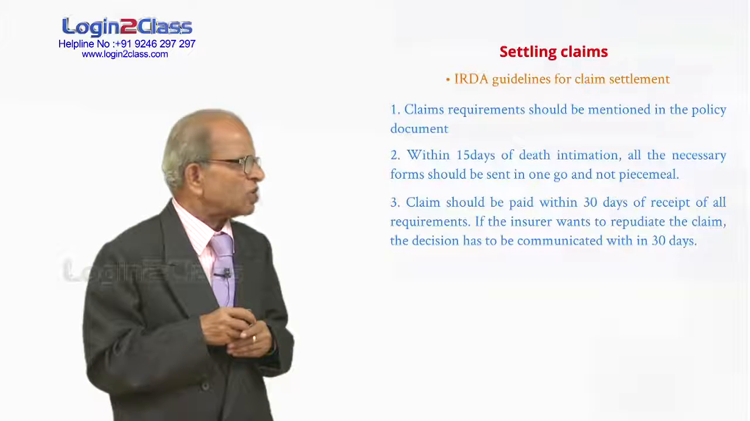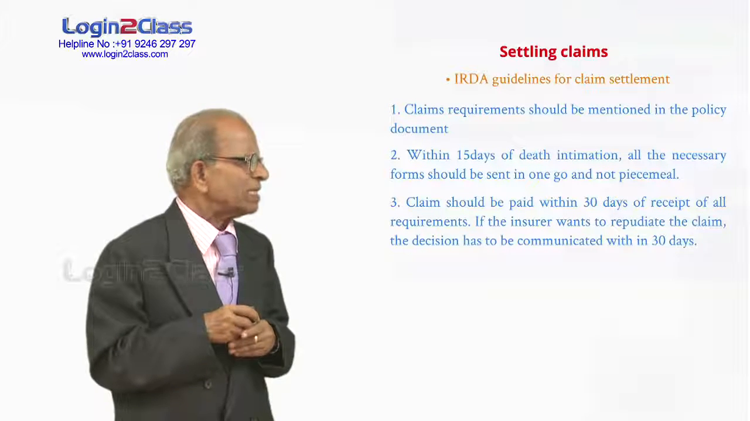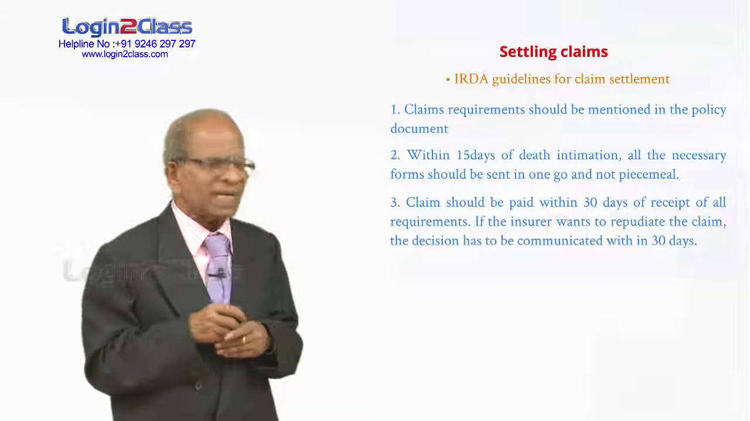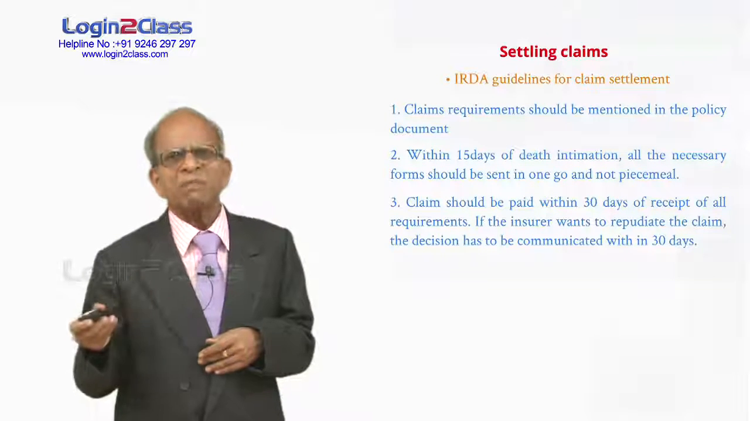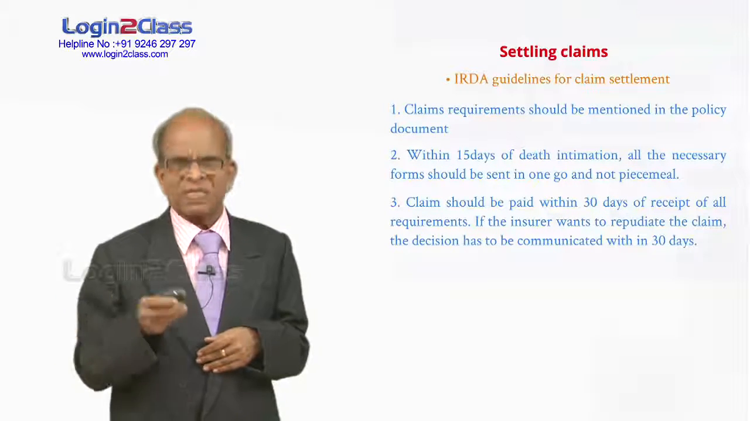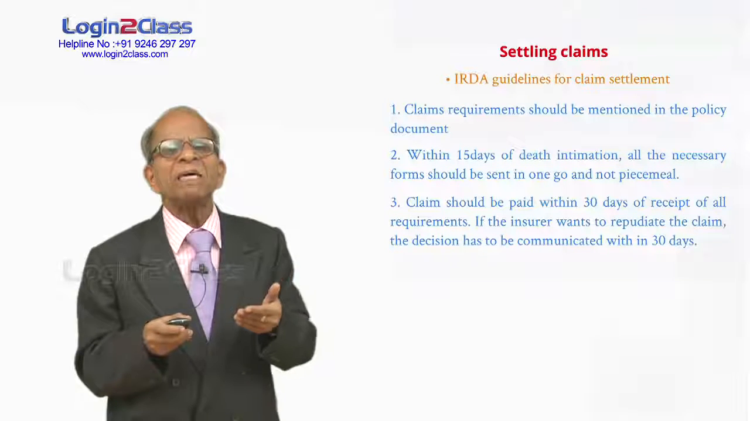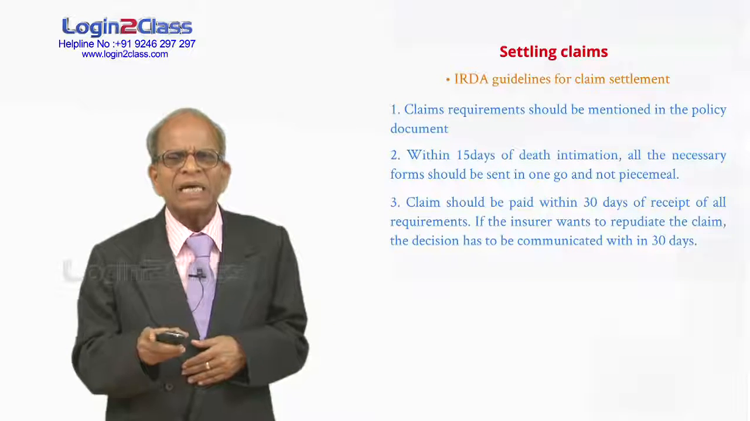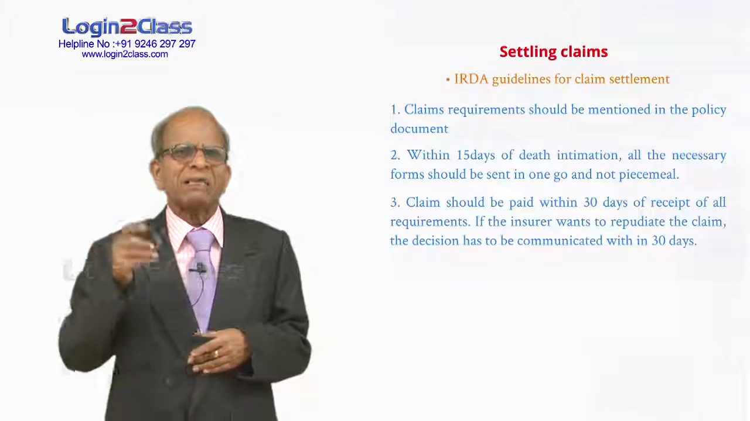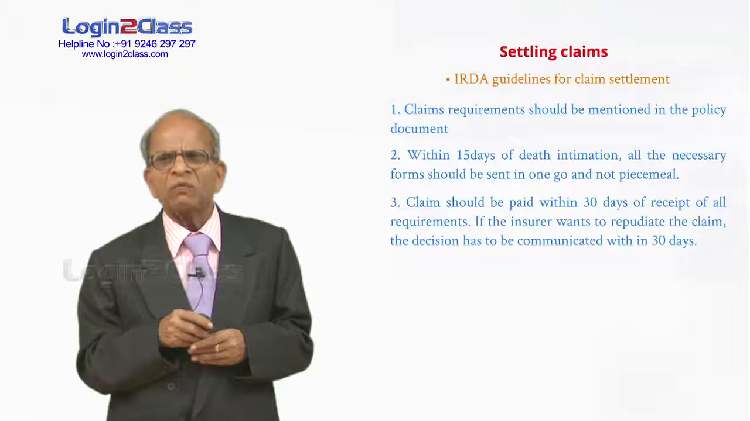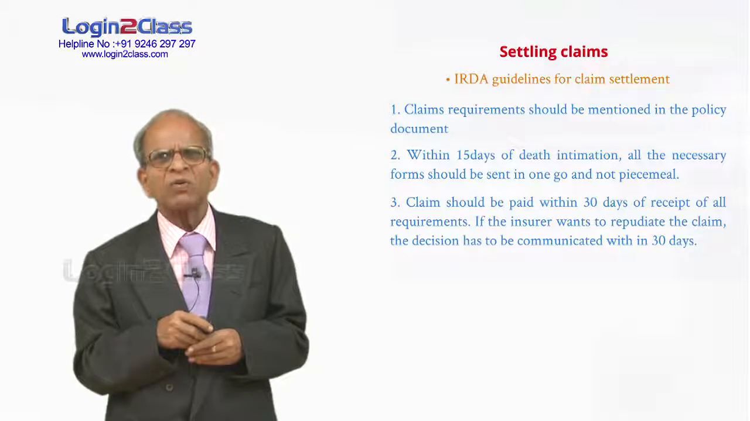If the insurer wants to repudiate the claim, the decision has to be communicated within 30 days. Okay, we have sent the forms, they have filled them in and returned them to us. After all the papers have been received, within 30 days you have to make the claim payment. Supposing you trace that, you find out that there is something wrong, you need not pay. It is a fraudulent claim.